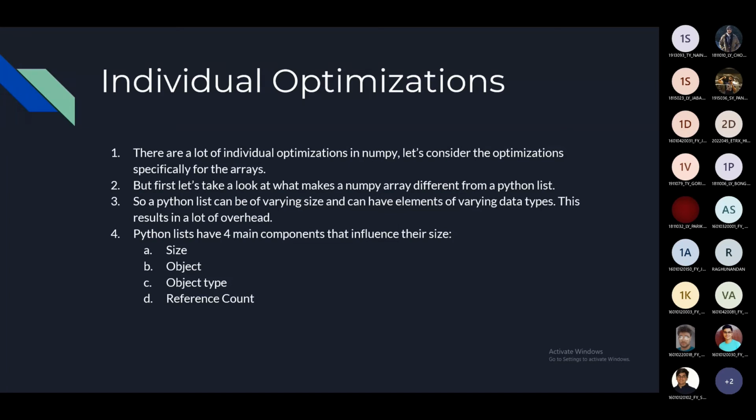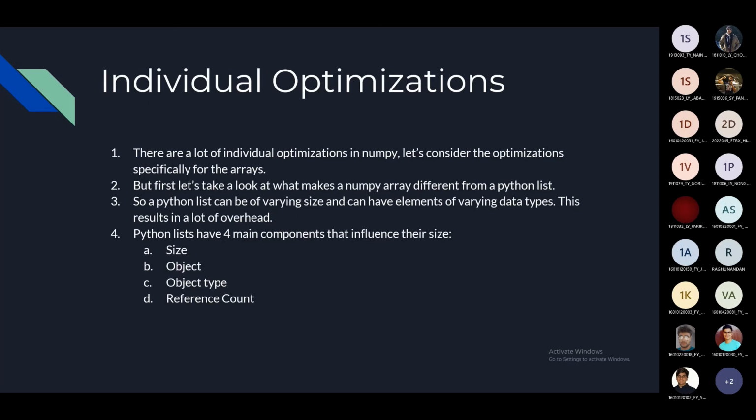This is mainly used for garbage collection, because in Python, how garbage collection works is the compiler looks at the reference count of the object and sees if that reference count is less than 0, then it will consider it as garbage, delete that and free that memory space. So it's used for that.